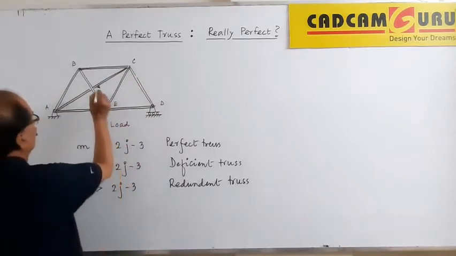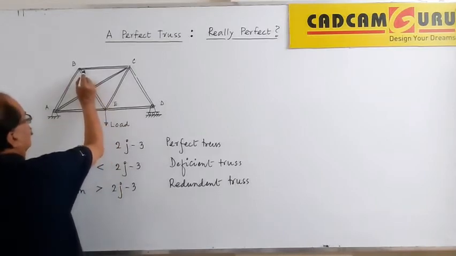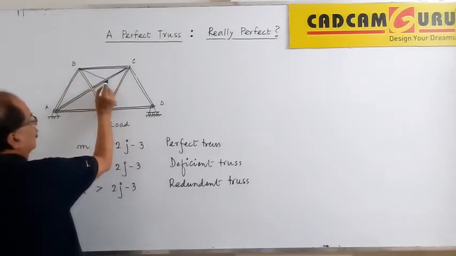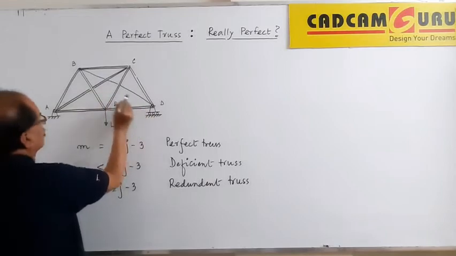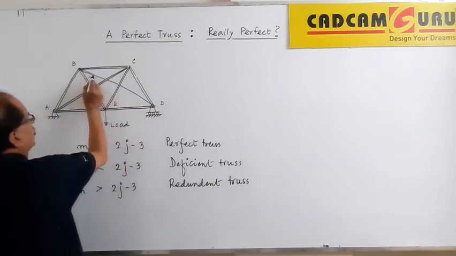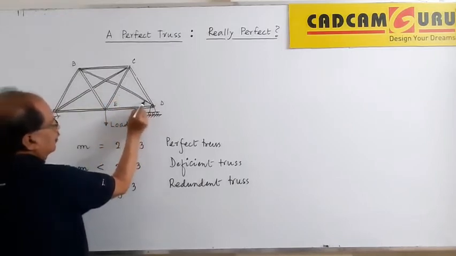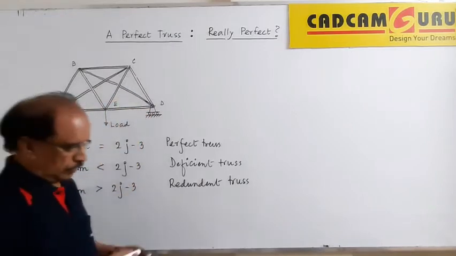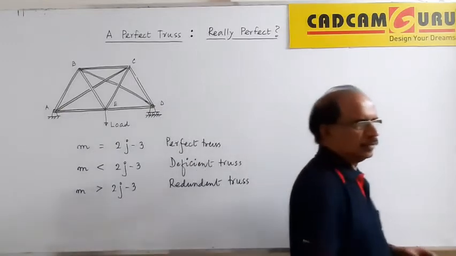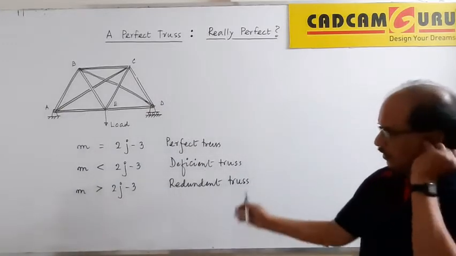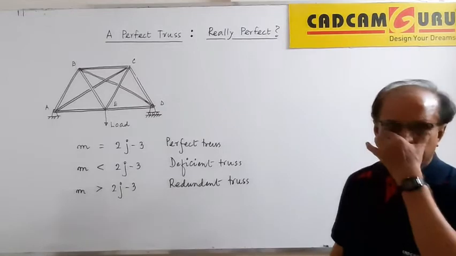One more member I will add, starting from B and going towards D. The places where we are seeing two members crossing are places of overlapping. No joint is there. Now the joints are 5 and the members are 9. Such a truss will be called a redundant truss.